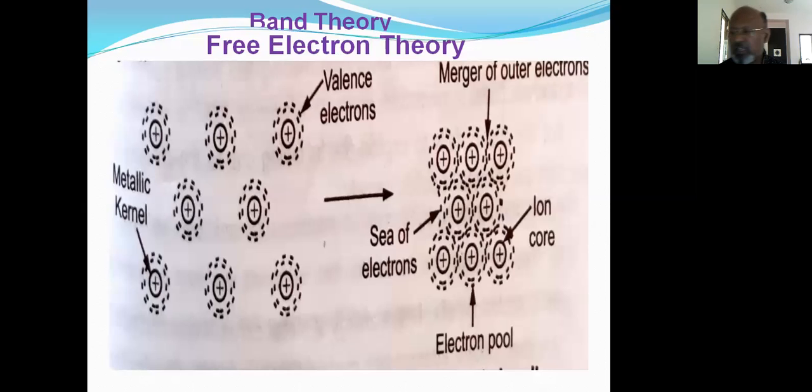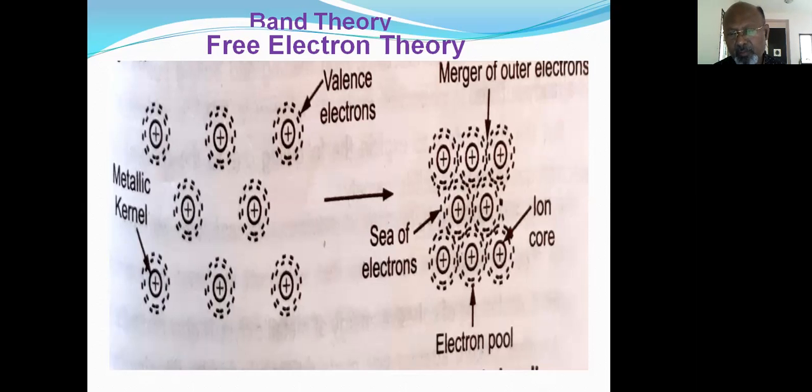Now, another theory was also put forward. That theory is known as the free electron theory. This theory is also known as the electron gas theory, because, as we know, metals have plenty of electrons, so every metal atom is surrounded by a number of electrons. This theory was put forward by Lorentz.